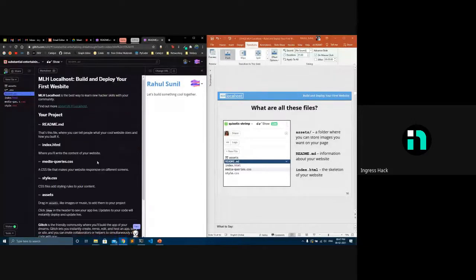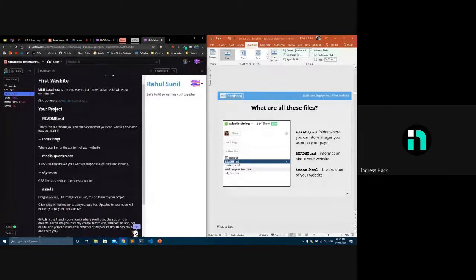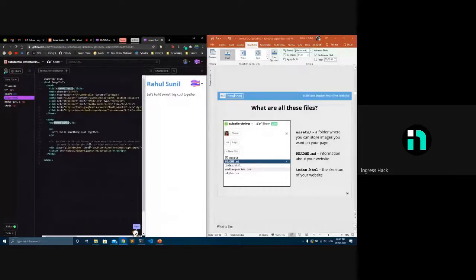Then it contains a README. The README contains all things, like how when you download a software, it comes with a README.txt. Basically the same way. Then it contains an HTML file. Like I said, HTML is the basic structure, the backbone of the website. So it contains all the structure, what goes where. Like here, when I put Rahul Sunil, it comes Rahul Sunil there. If I remove the words "let's build from there", it just removes that. So basically whatever I'm editing here comes on the other side as well.